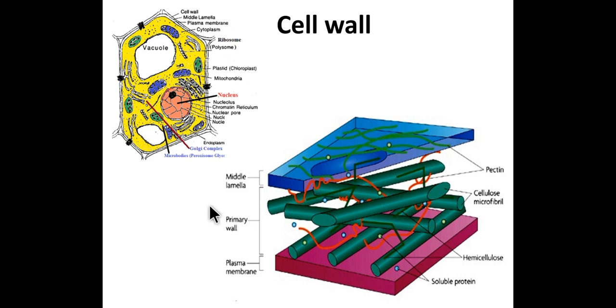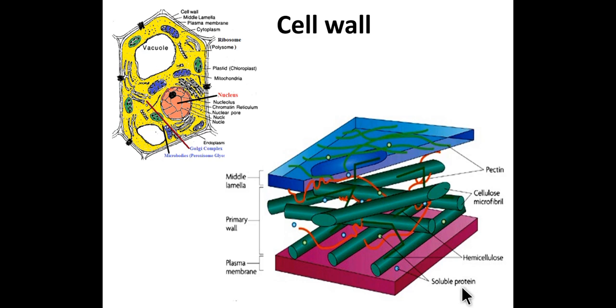The fungal cell wall is made up of fibrous polysaccharide and chitin. The algal cell wall shows cellulose, mannans, galactans and minerals, whereas the higher plant cell wall is made up of cellulose, hemicellulose and pectin material.